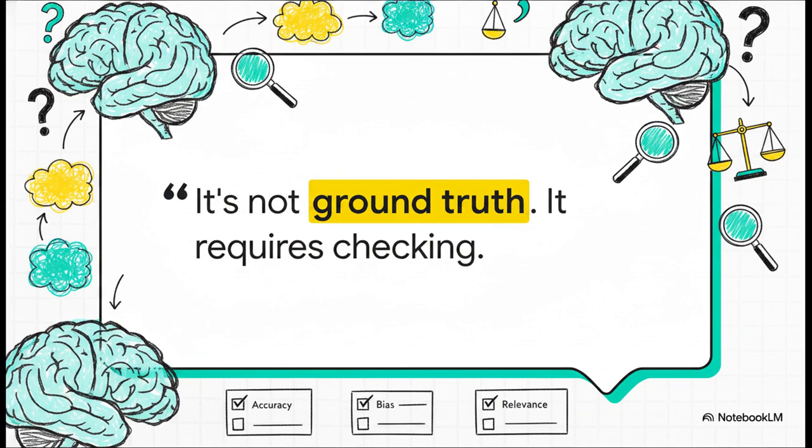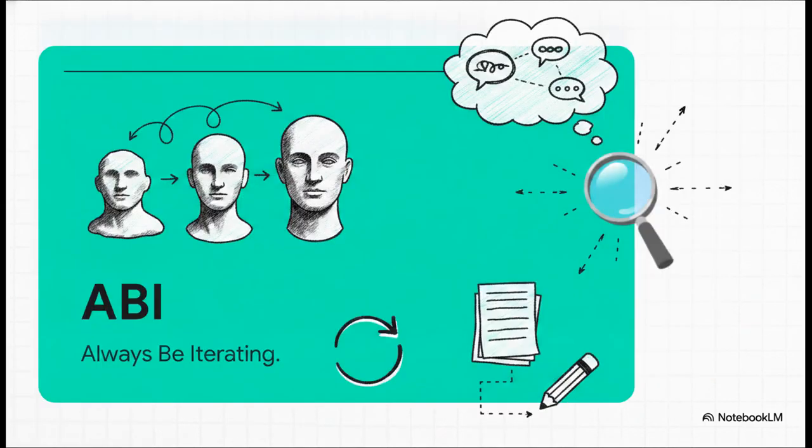Absolutely. Before you use any AI-generated text or material, you have to critically evaluate it. Is it accurate? Is it on brand? Is it relevant? You simply must verify the facts. And what happens if those facts are slightly off, or the output just kind of misses the mark? You do not delete the chat and start over. You adopt the ABI mindset. Always be iterating. Always be iterating. This is the final pillar.